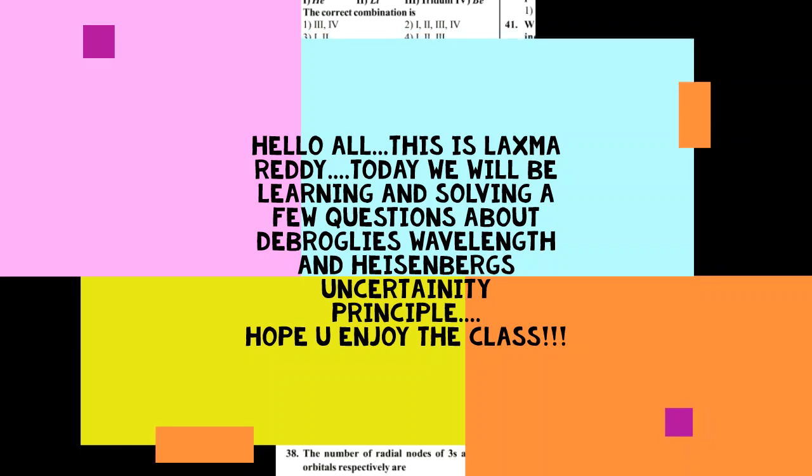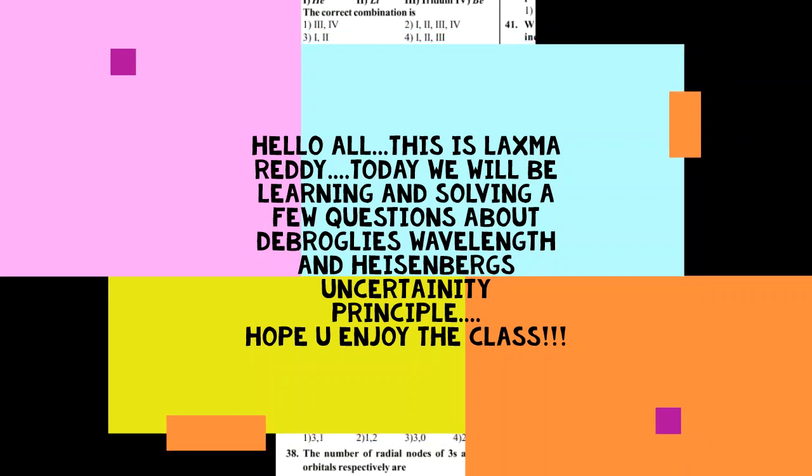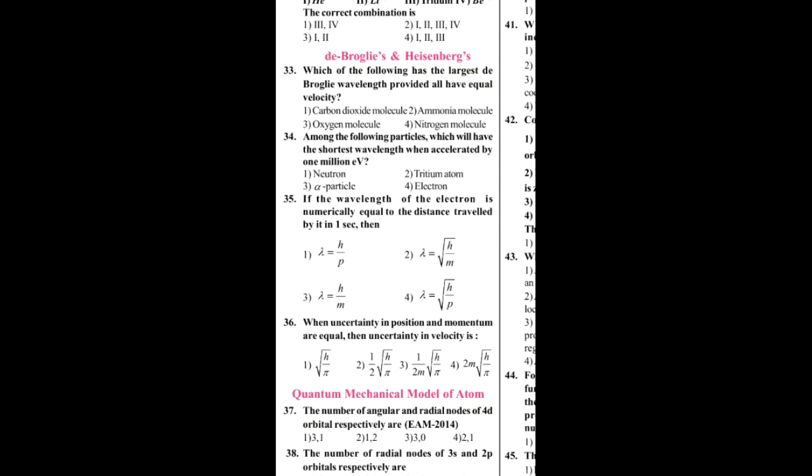Good evening all. We were discussing de Broglie's concept and Heisenberg's concept in the last class. I gave you all the important formulae. Before going to this numerical session, I'll just revise the de Broglie and Heisenberg concepts once again in 5 minutes. Then we'll go with all these numericals.